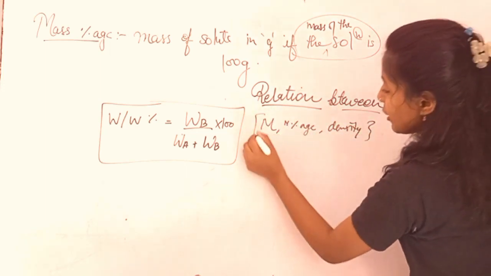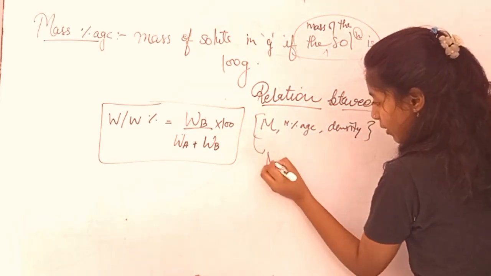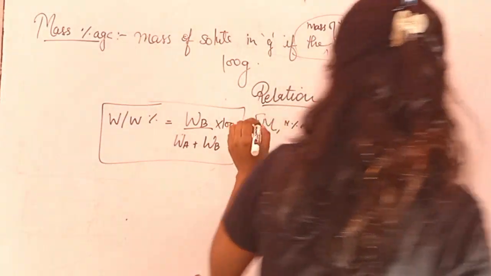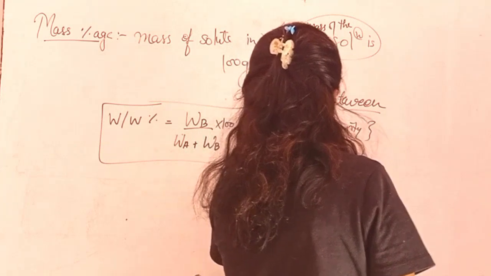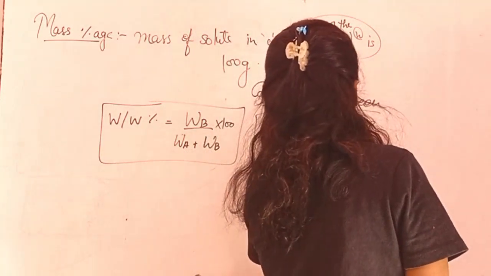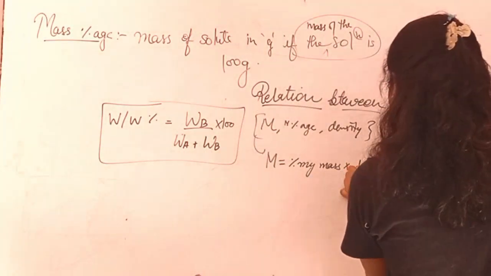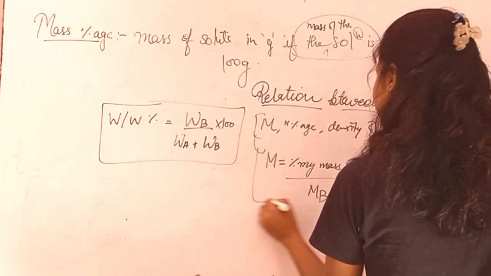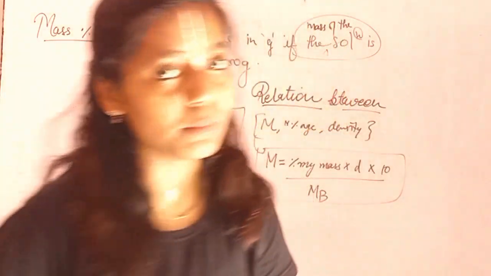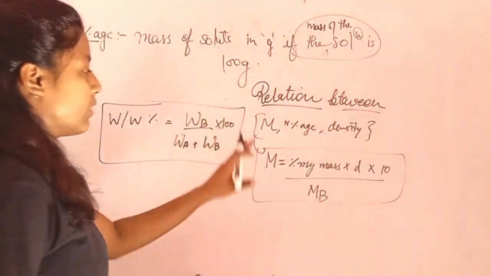So what is the relation between them? Sorry for the confusion. M is equal to mass percentage into D into 10 upon M_B. This formula is very important, and I also learned this formula myself.